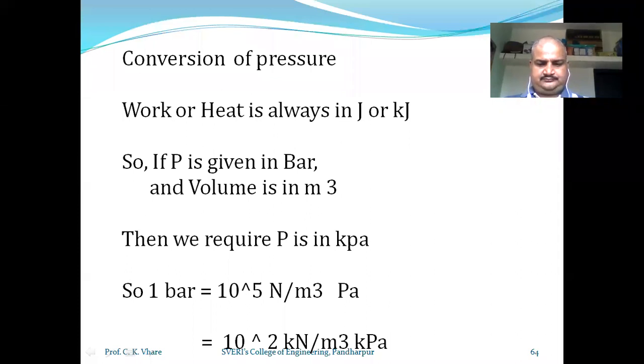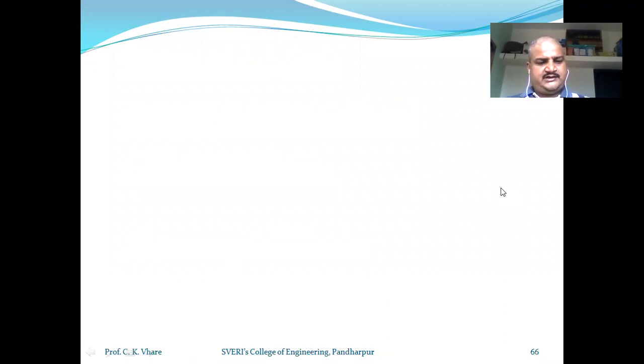Problem number 2. 150 kilojoule of work is supplied to a closed system.